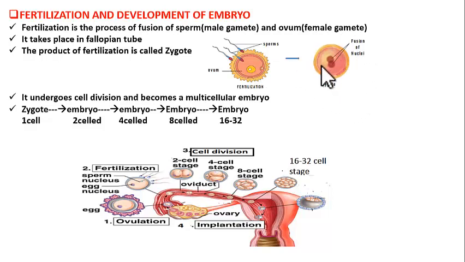This zygote is unicellular because during the fusion process, it is the nucleus of the sperm that enters the ovum and fuses with the nucleus of the ovum. Remaining all the structures of the sperm are shut off.